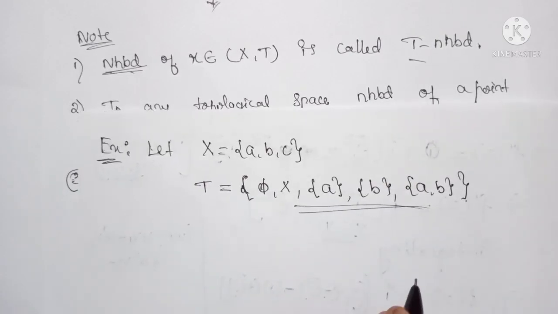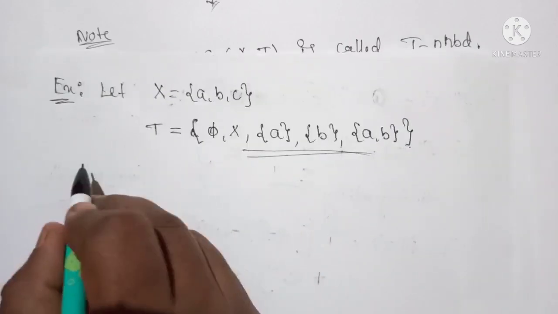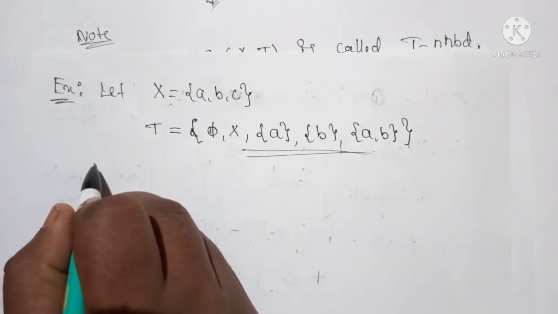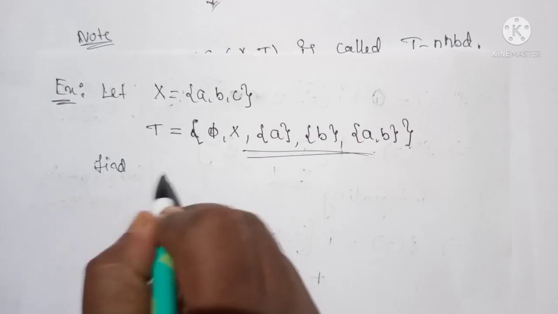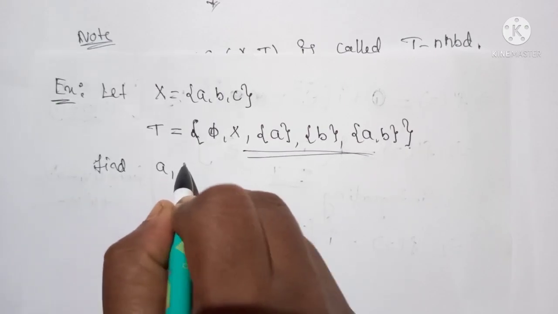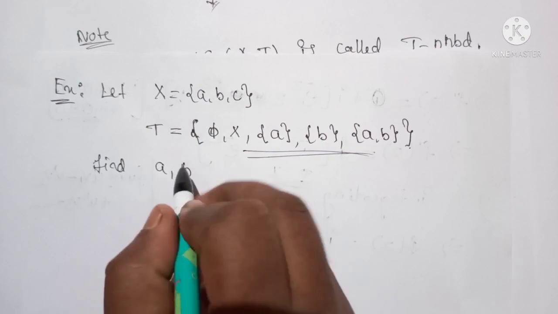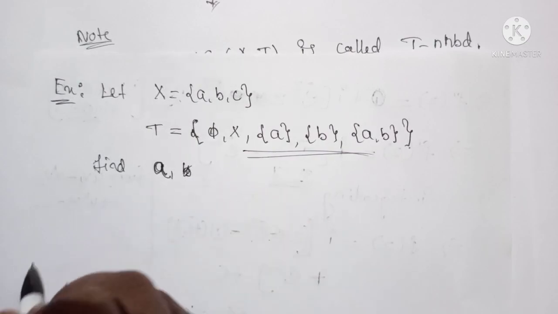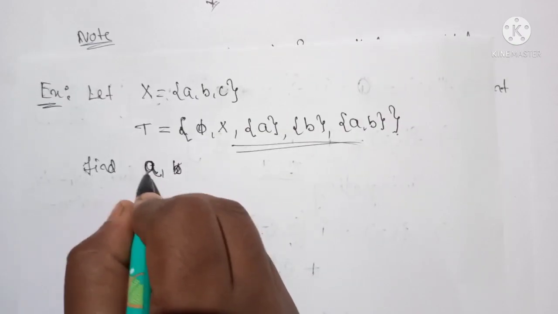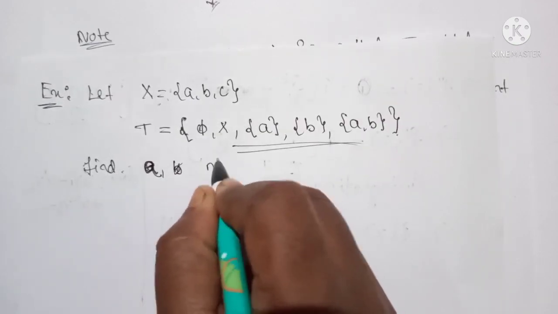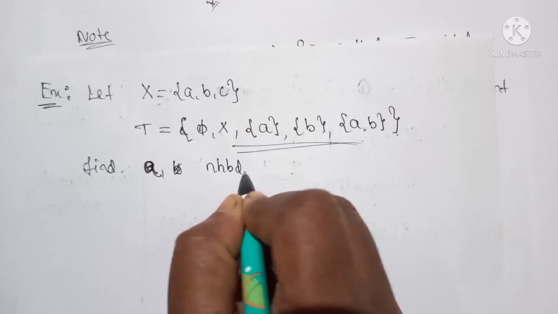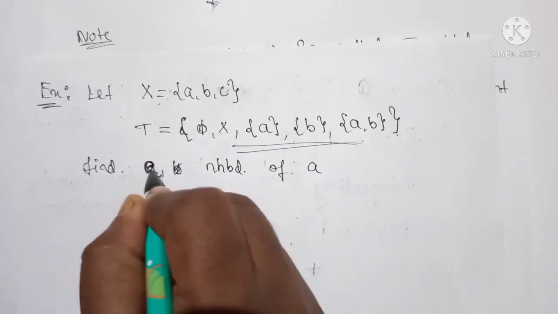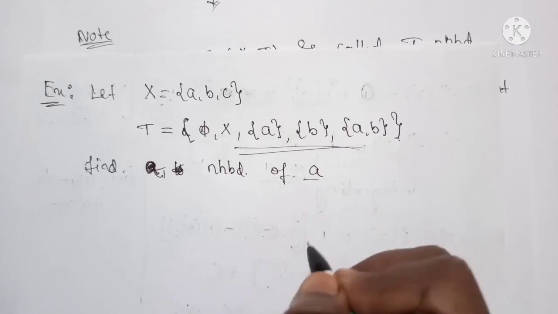So let this be a topology. Now find the neighborhood of point a. Just simply we find the neighborhood of point a, then we go for another example.